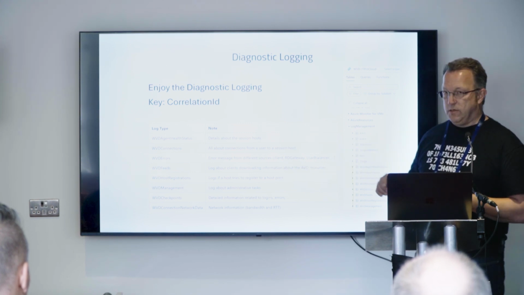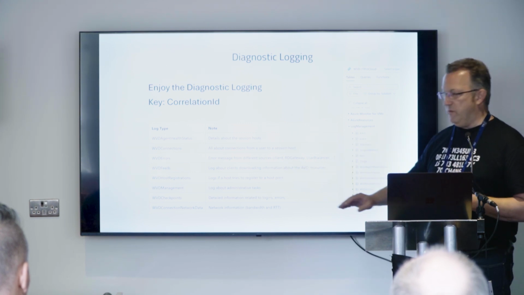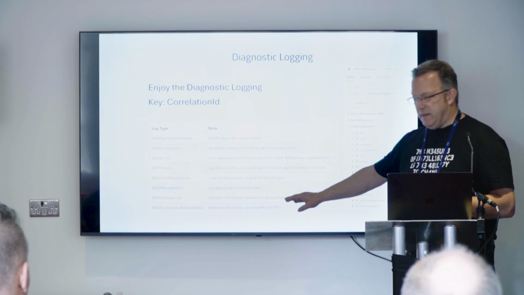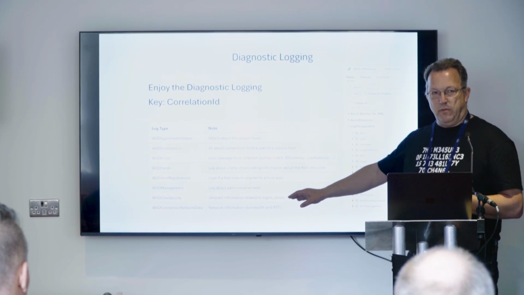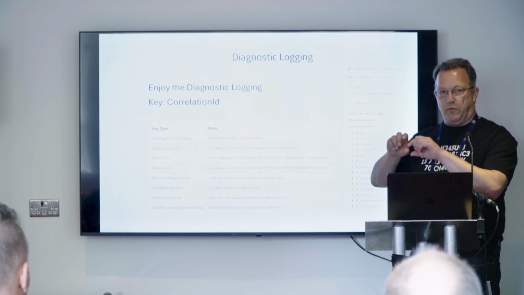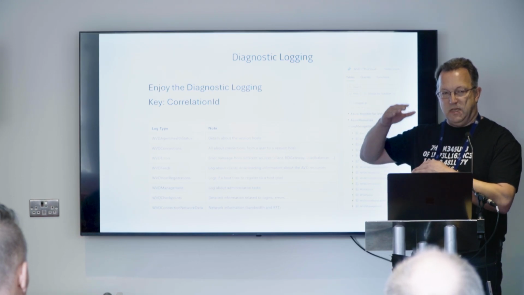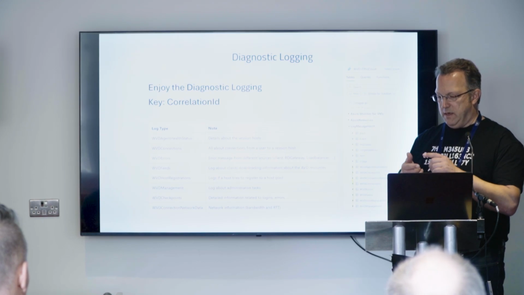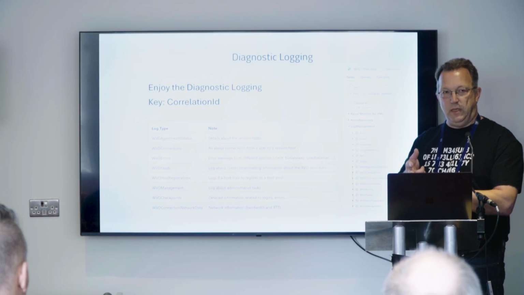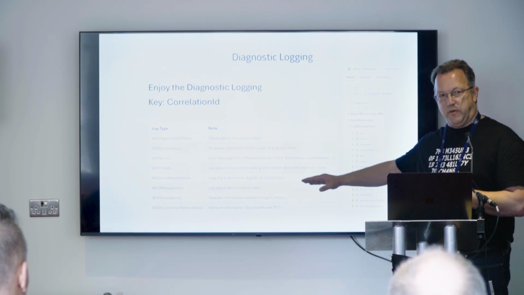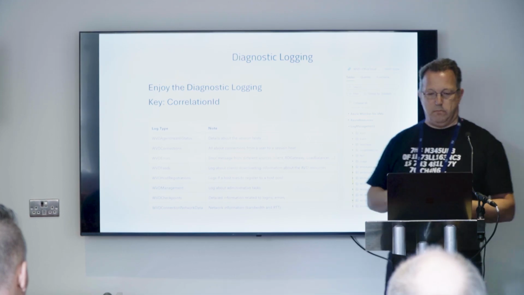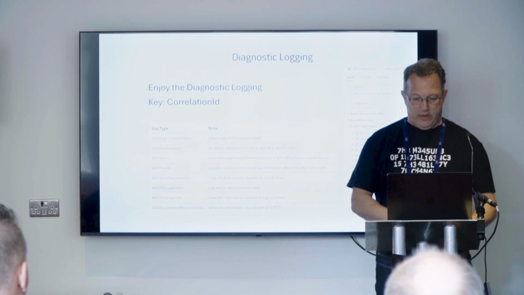And the third important one, from my point of view, is WVD checkpoints. That is a kind of trace log. So even if you have one entry for a user who tries to log on to AVD, there are a lot of processes in between: load balancer, can UDP be used, or must it be TCP, and some other things. That is what you can find in the checkpoints log, like a trace log. Very valuable.